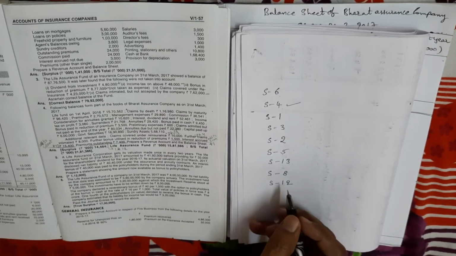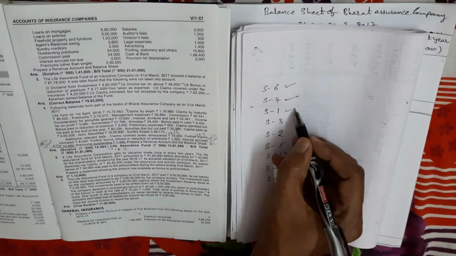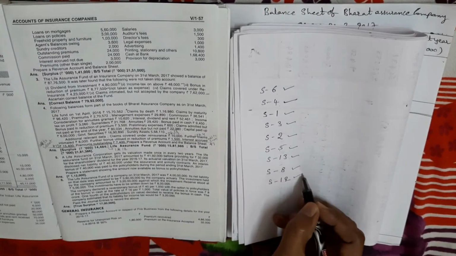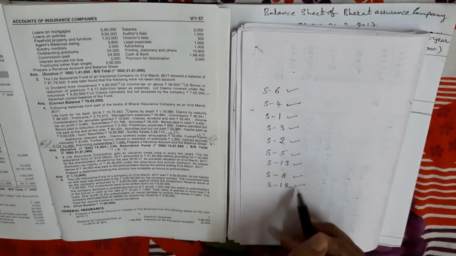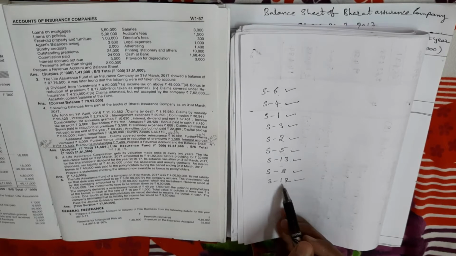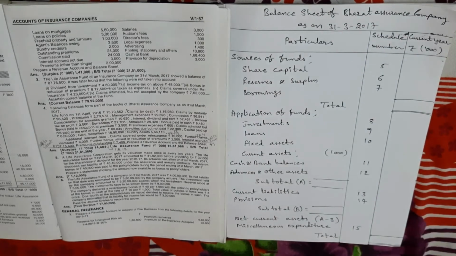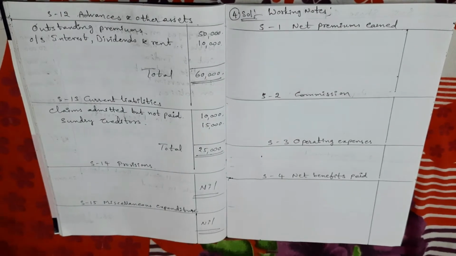In total, how many schedules do we have to prepare in this problem? 1, 2, 3, 4, 5, 6, 7, 8, 9. There are 15 schedules in total, but for this problem we require only 9 schedules. So here I prepared 9 schedules, which I have explained just now.